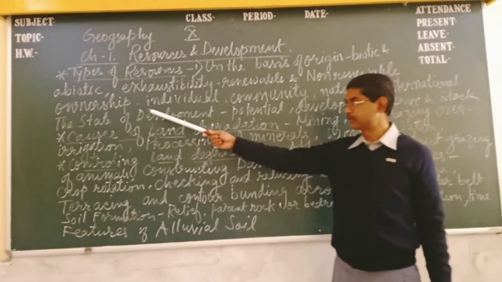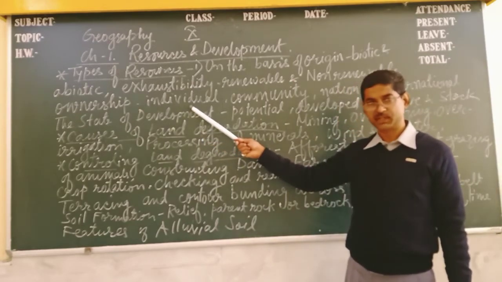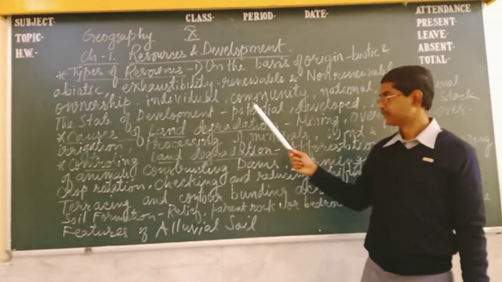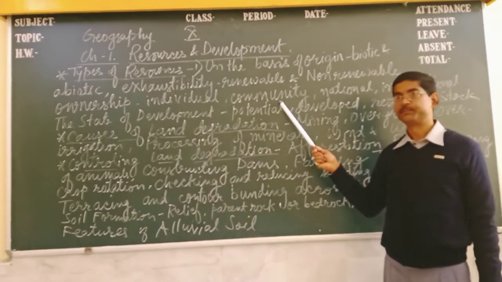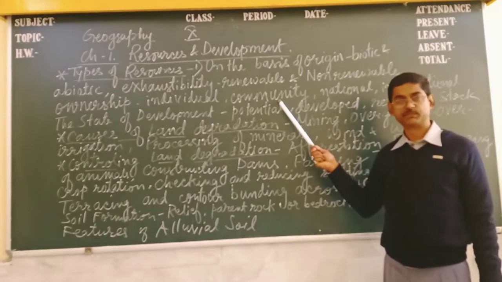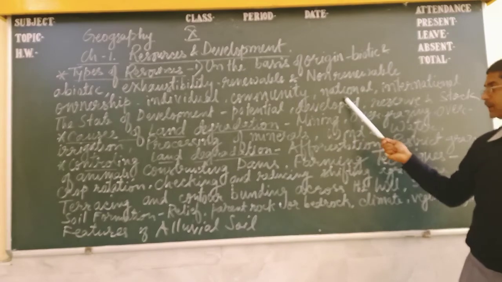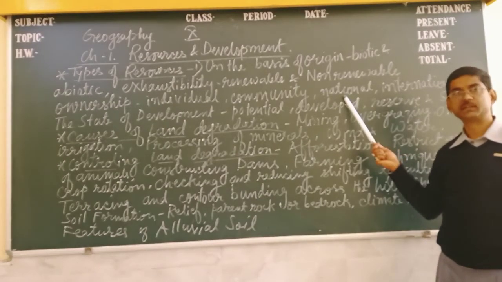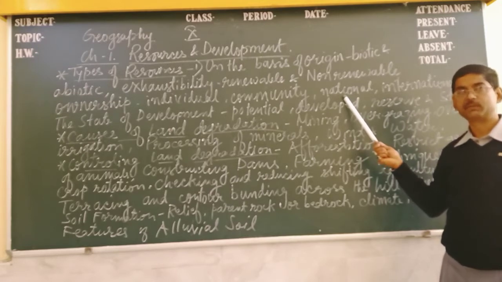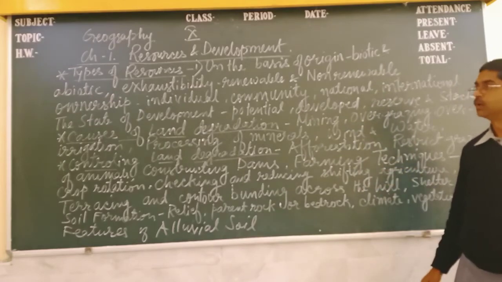On the basis of ownership: individual resources, like personal resources, your personal land; then community resources. Community resources means what? Suppose a park which depends on the community, that is not individual. Then national resources. National resources means those things which are within the boundary of India. International resources are those used by the whole world.